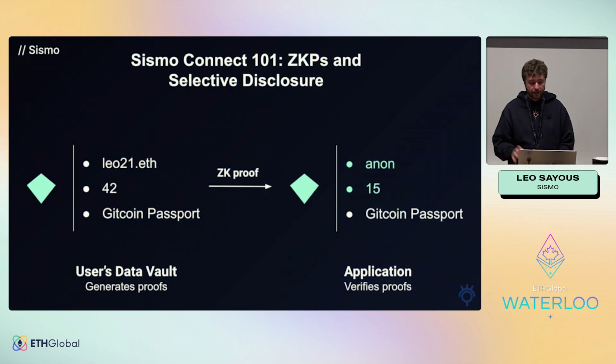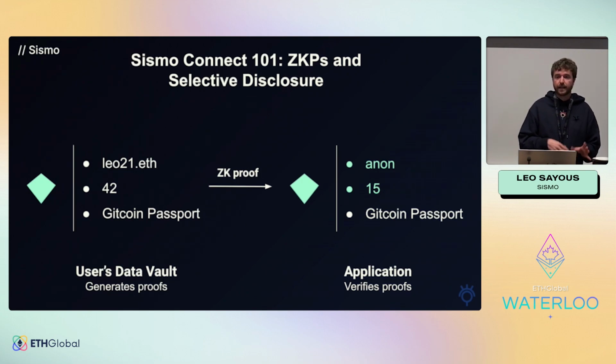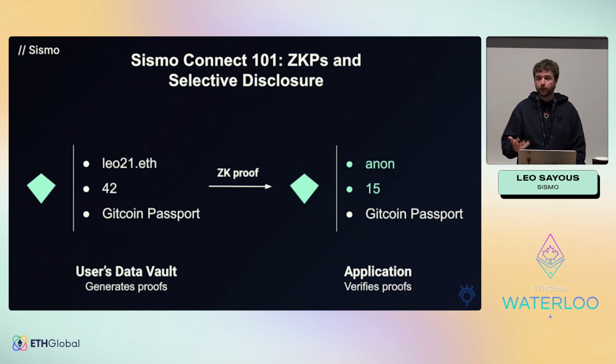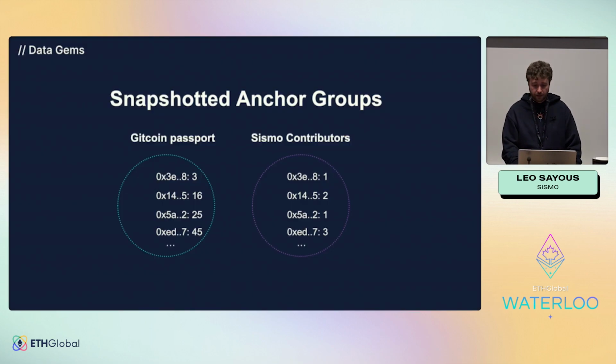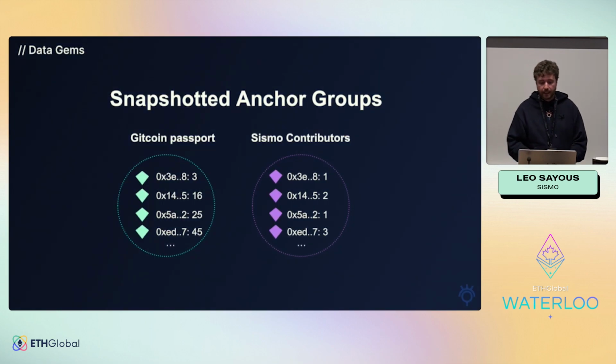So here, if I take back my data gem I showed you before, I had a Gitcoin passport on my Leo21 with a value of 42. Using zero-knowledge proof, I can granularly and selectively disclose that I have a score that is more than 15, and it's from an unknown account. We don't know which account. Basically, all of this works using snapshotted groups.